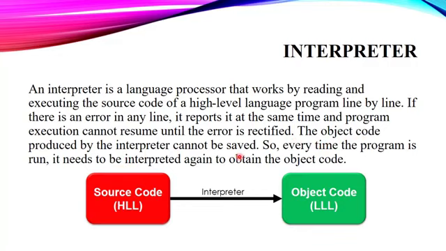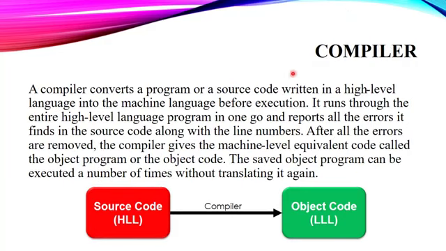So every time the program is run, it needs to be interpreted again and again. This interpretation is a time taking process, whereas the compiler is very fast in nature. I hope you have got this much.